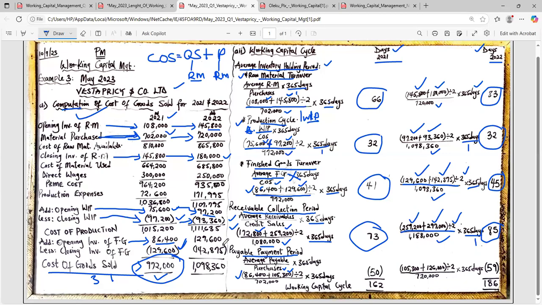702. That's how we have this 702. Can somebody do this mathematics for me and multiply by 365? You get 50. Making sense? Confirmed.